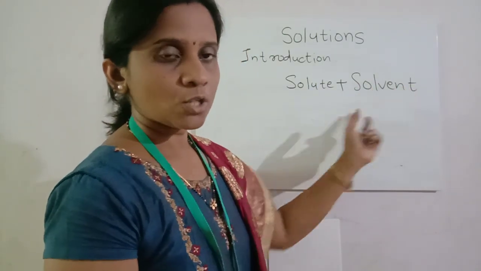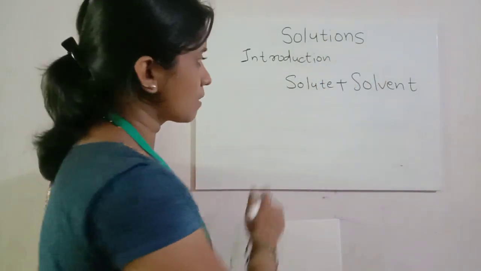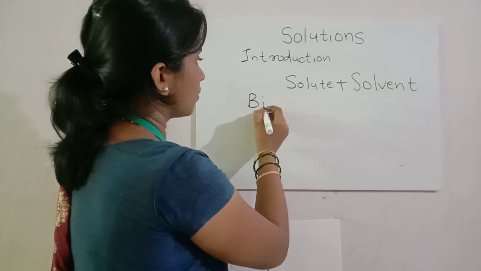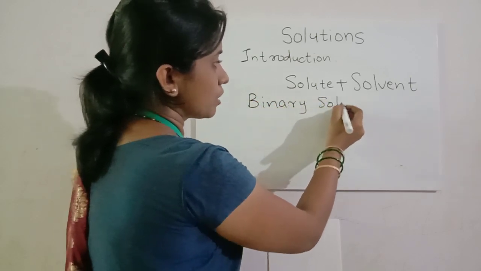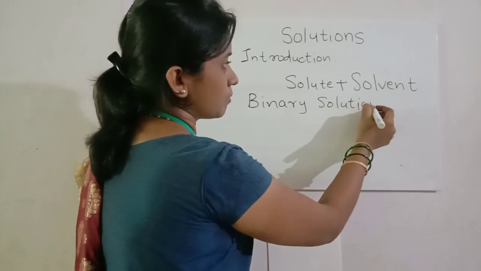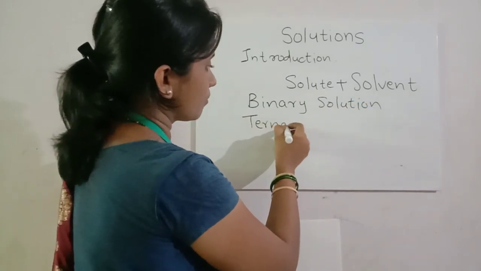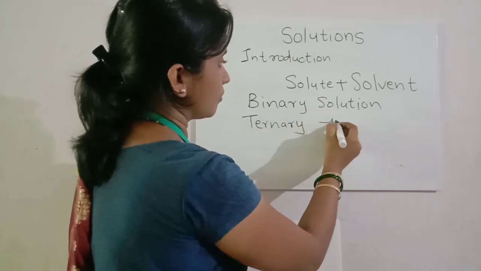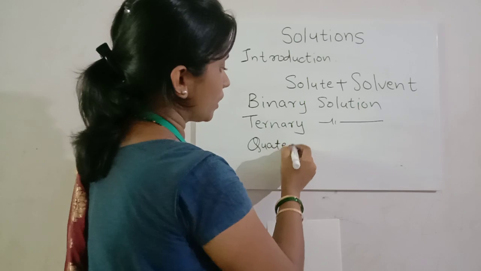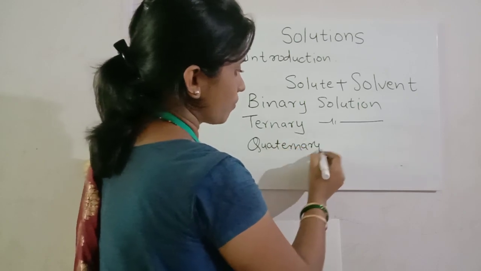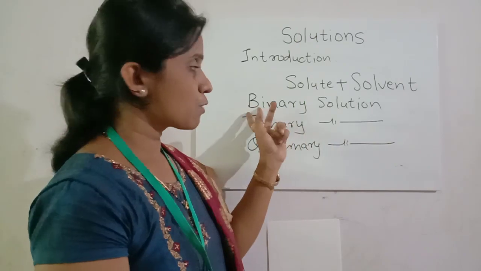Now on the basis of these components, solutions are classified as binary solution, ternary solution and quaternary solution. Binary means what?